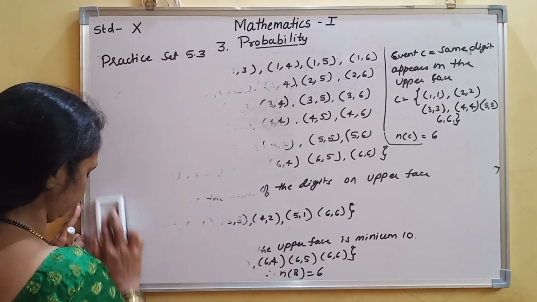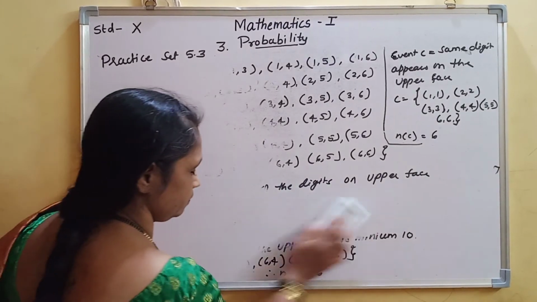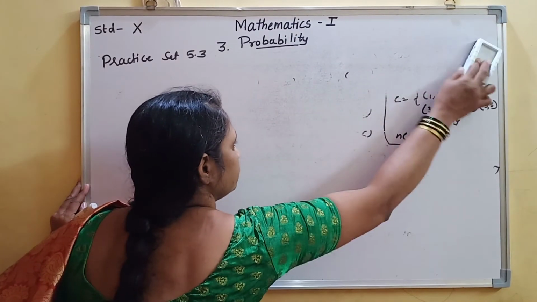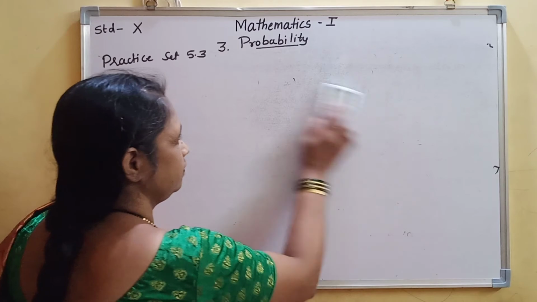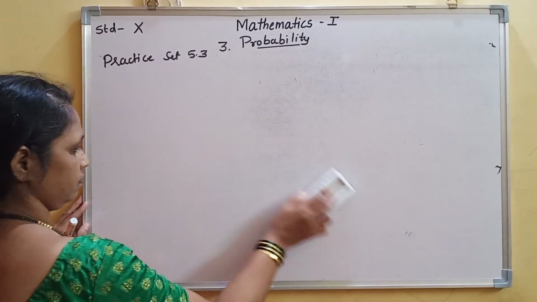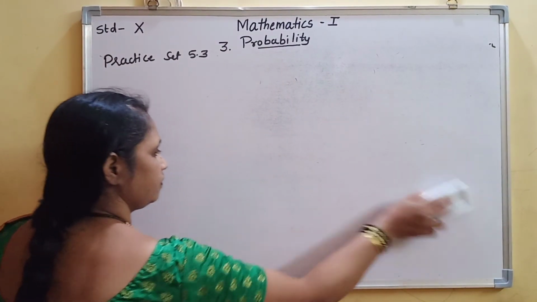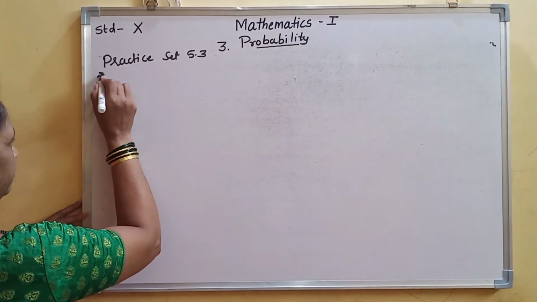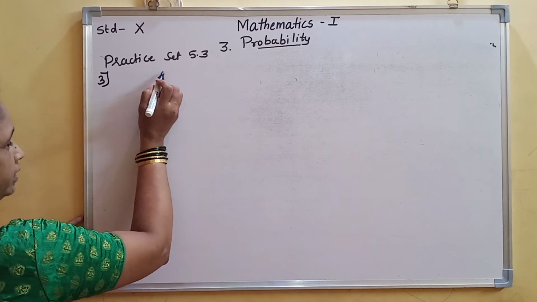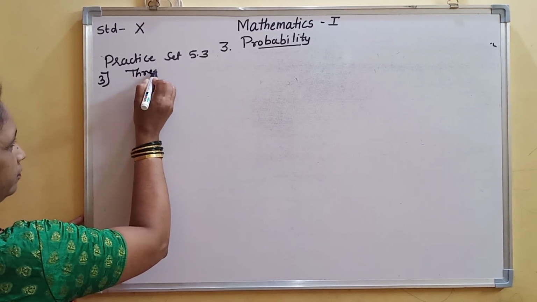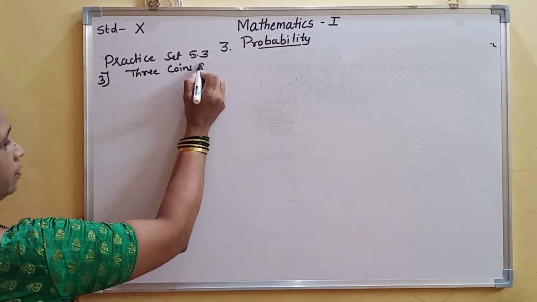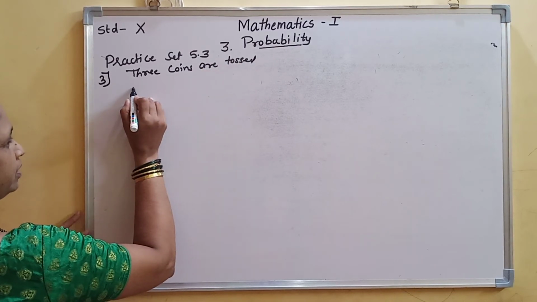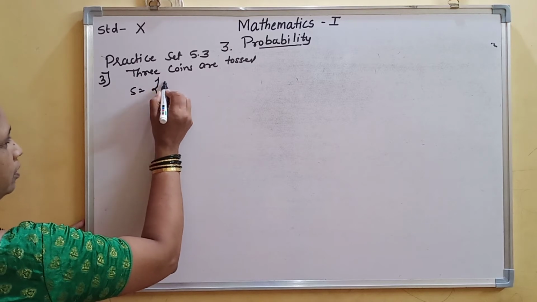Okay, now question number 3. 3 coins are tossed. When 3 coins are tossed, S is equal to what?